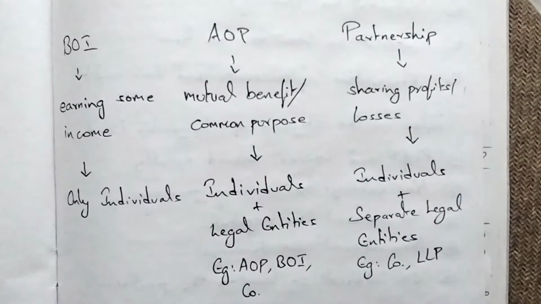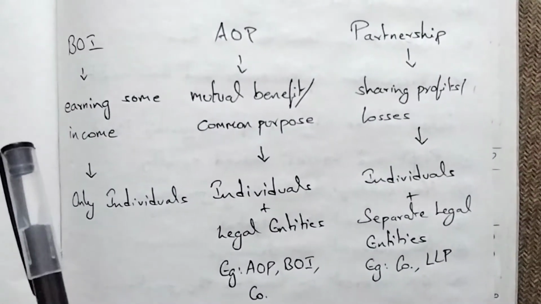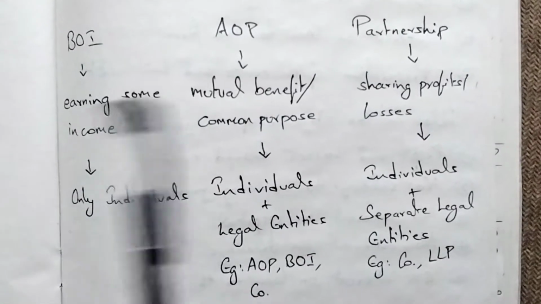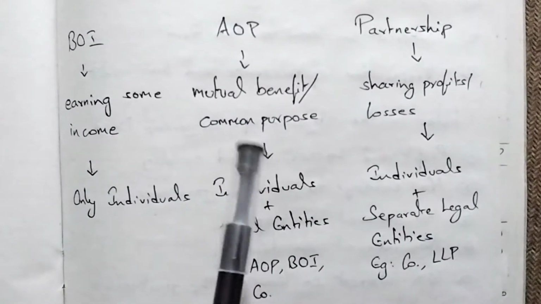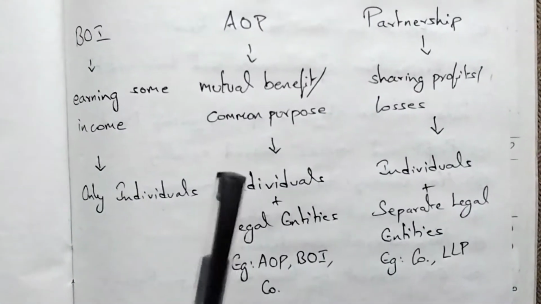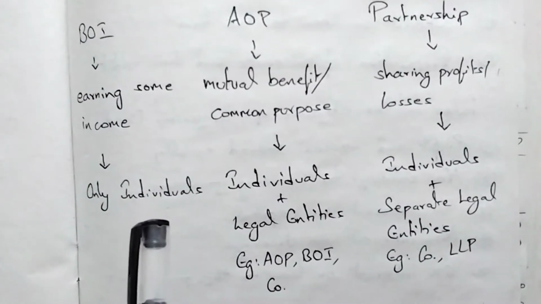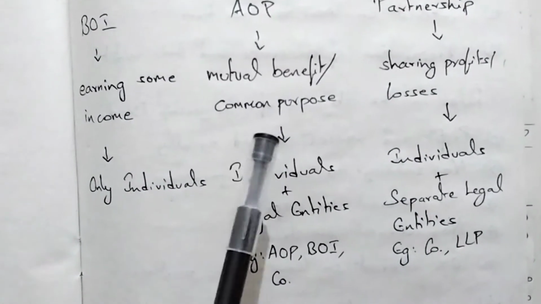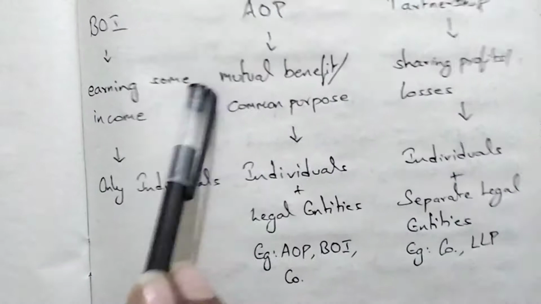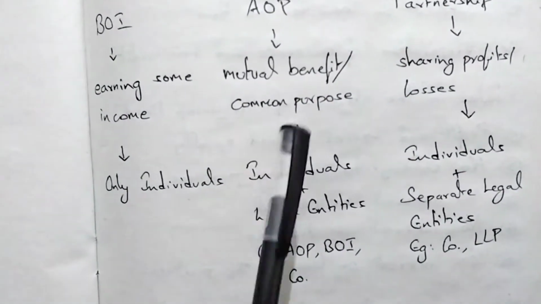Let's take an example: an apartment. In the apartment, all the family heads will come together and form an association, and they will contribute some amount every month for the maintenance of the building or the lifts, etc. They create that association for mutual benefit. That's the common purpose. Building maintenance and lift maintenance is all about mutual benefit.